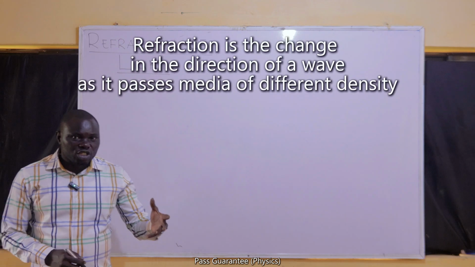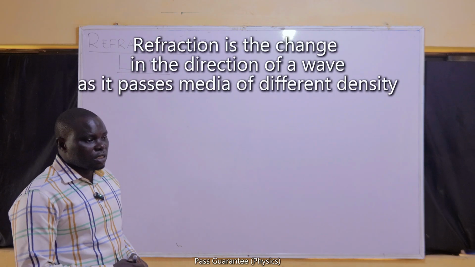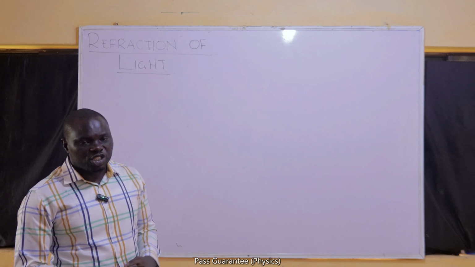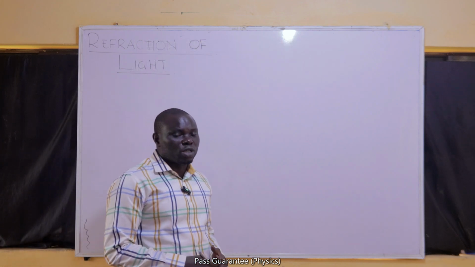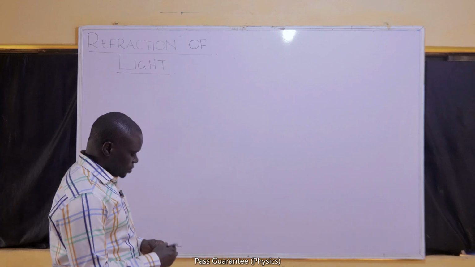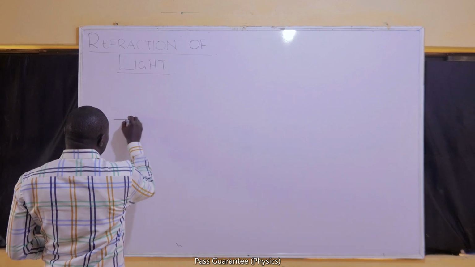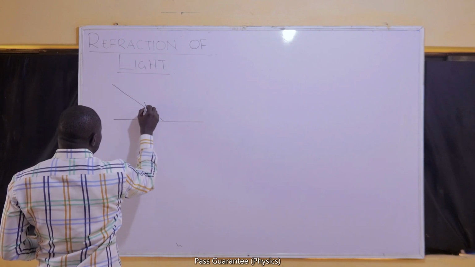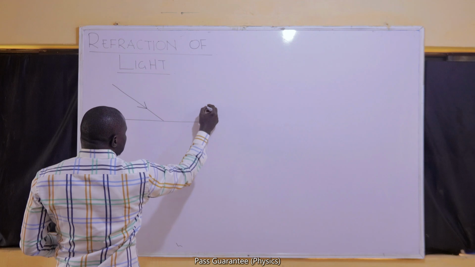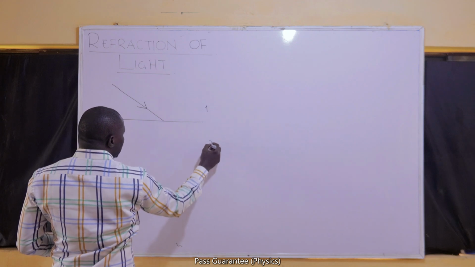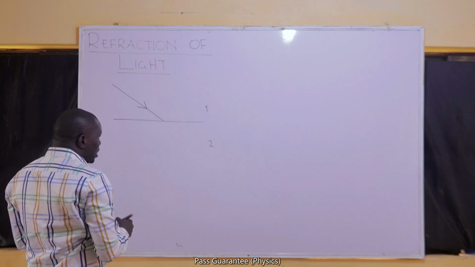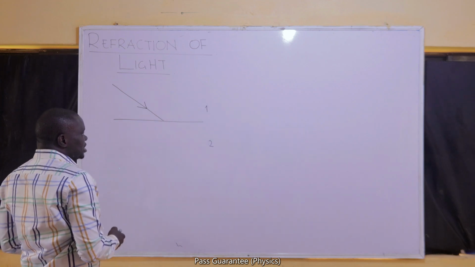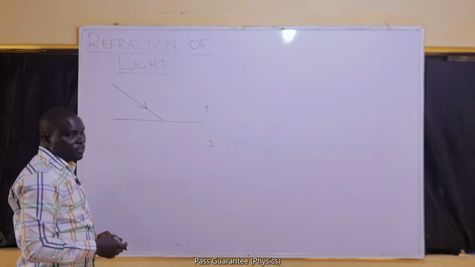Refraction is a change in the direction of a wave as it passes between media of different densities. If light comes to the boundary between two surfaces, let's say this is a material and this is another material. Let us assume that both material 1 and material 2 are transparent, because that is necessary for light to even pass through them in the first case.